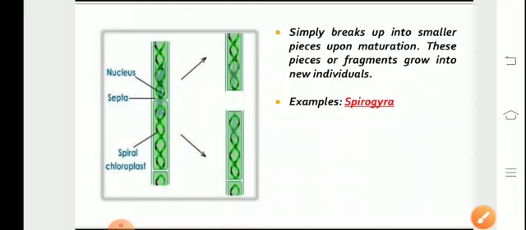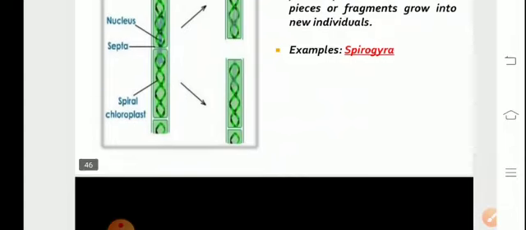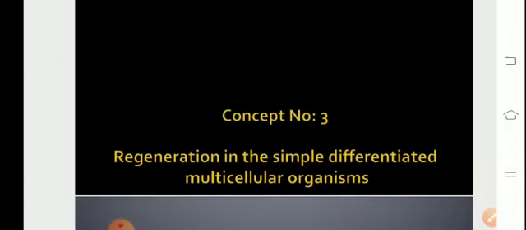It is multicellular, having its own nucleus. When Spirogyra becomes mature, it breaks into pieces, and these fragments grow into new individuals. Thus fragmentation is a process wherein a mature organism produces fragments which give rise to new individuals.